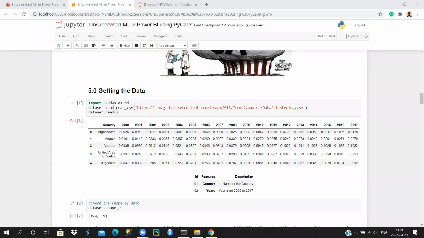Next is the data set shape. As I said, in total we have 190 countries and 19 columns. Yes, Arjit, if you convert it to percentage, because right now it's in fractions, floating points, then it's probably 9% or something. And we will do that conversion also.